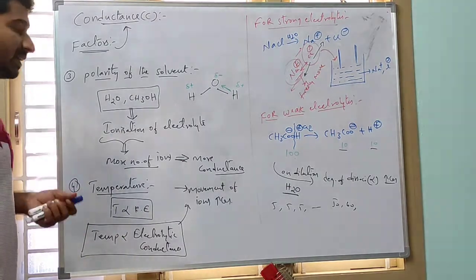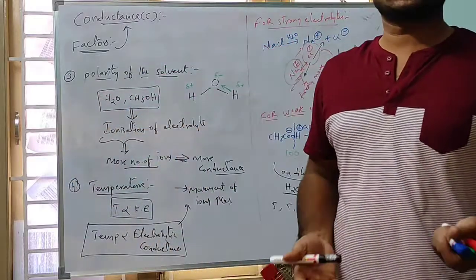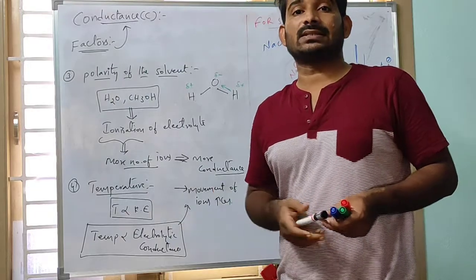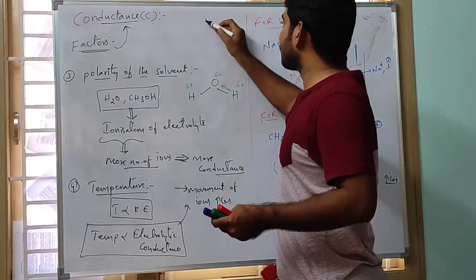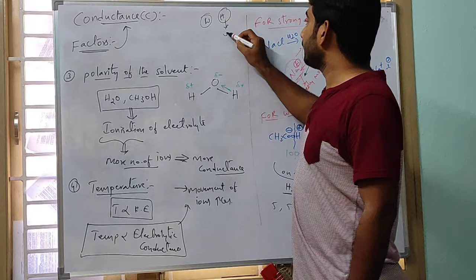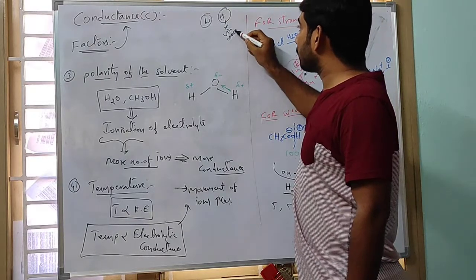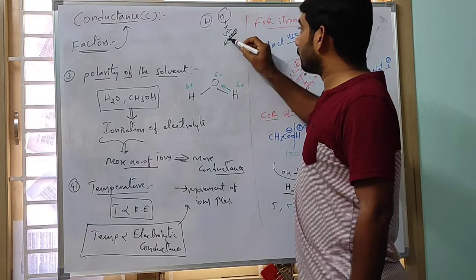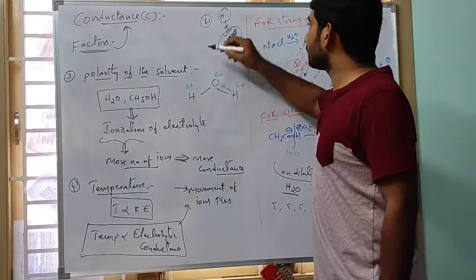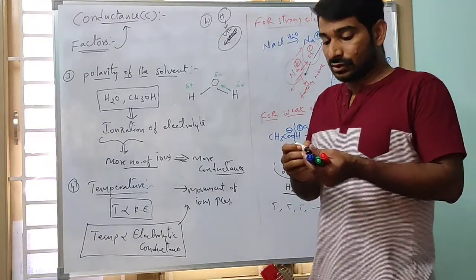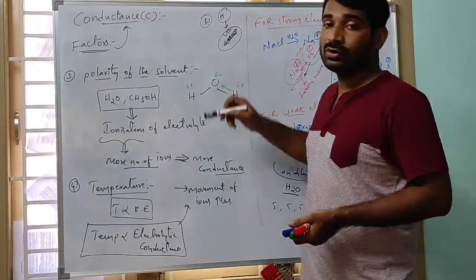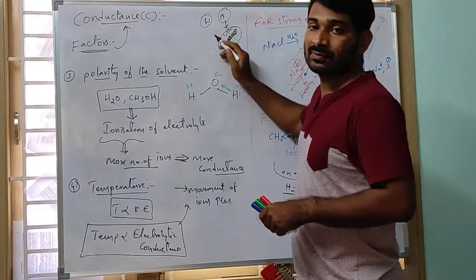And the fifth factor is viscosity. Less viscous solutions show more conductance. Viscosity means resistance to flow. Suppose you take water and honey. Which has more viscosity? Honey has more. Why? Its molecules are very close together, so when one layer wants to pass, the next layer holds it. That's why less viscous solutions show more conductivity compared to more viscous ones. Now between water and honey, which conducts more electricity?